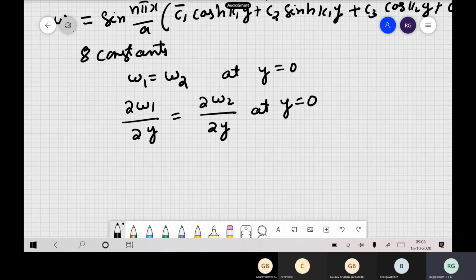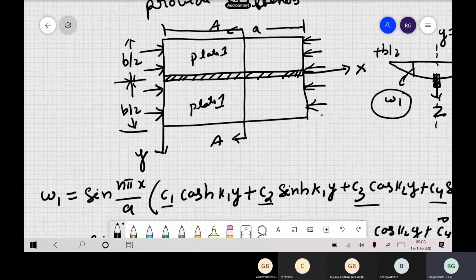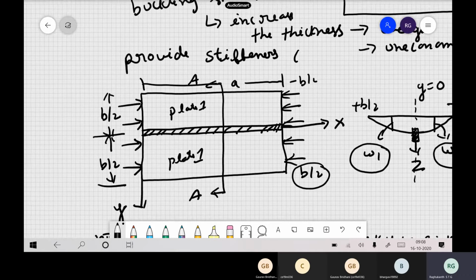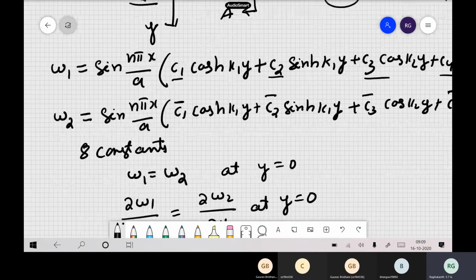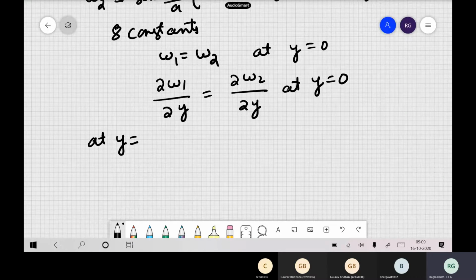Now apart from this, at y equal to plus or minus b by 2, what are the conditions here? That is this side as well as this side, minus b by 2 and plus b by 2. Now we have assumed in our problem that all the edges are simply supported. So if the edges are simply supported, what are the boundary conditions at y equal to plus or minus b by 2? For simply supported, what are the boundary conditions? Deflection is 0, and the bending moment Mx is also 0, because all the edges are simply supported.